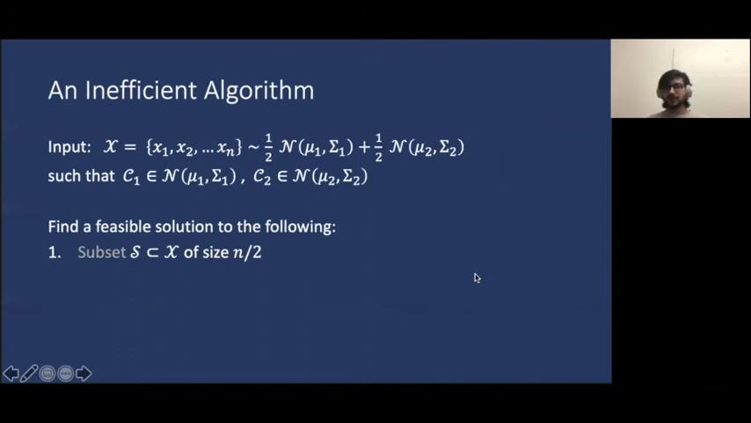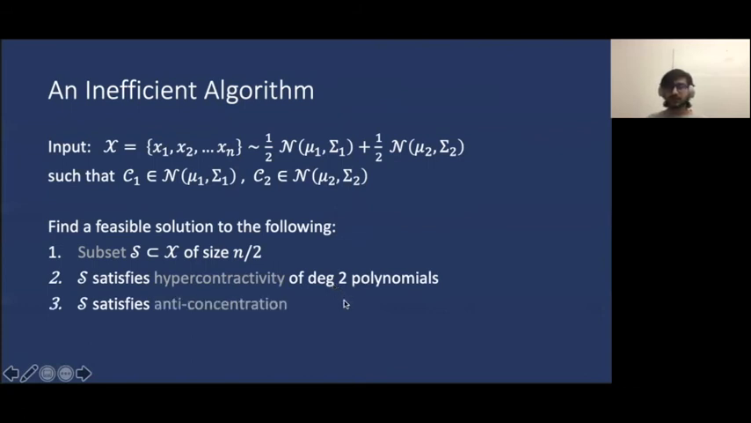Okay, given these two tests, we can now describe an inefficient algorithm. We find a feasible solution to the following set of constraints. We want to find a subset S of size n over 2 such that S satisfies hypercontractivity of degree 2 polynomials and it satisfies anti-concentration. We know that this algorithm itself suffices to cluster the points. For the remaining part of the talk, we will briefly go over how to implement this algorithm efficiently.